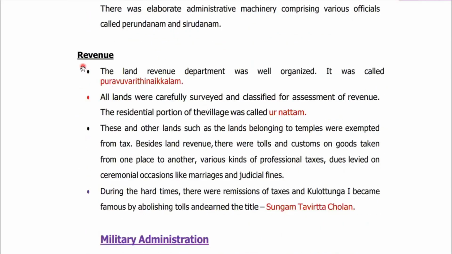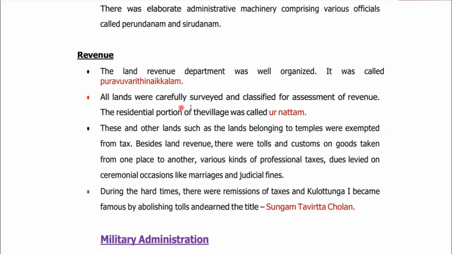Then let's come to the revenue. The land revenue department was well organized, and this department was called Puravu Varithinai Kalam. Sometimes these terms are really difficult, but we have to focus on this part. Puravu Varithinai Kalam. Fine. Number one.